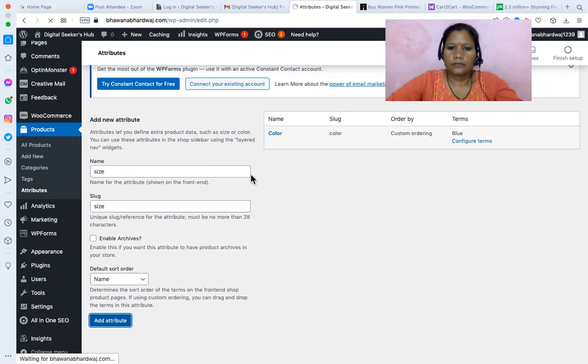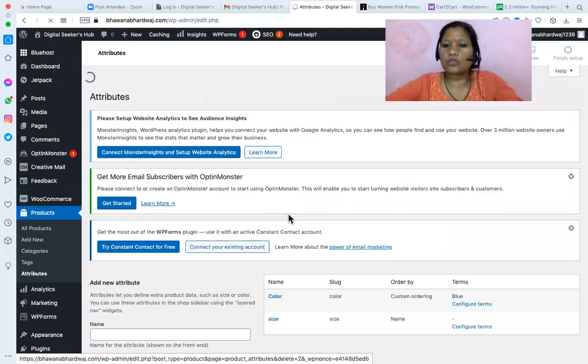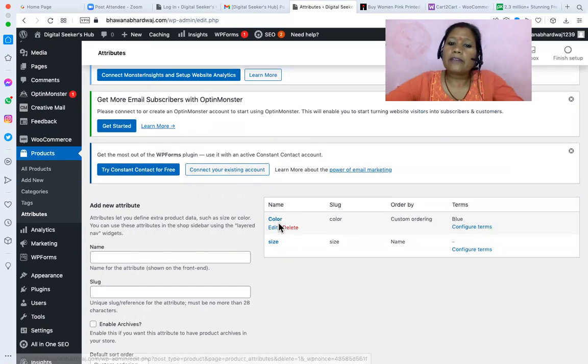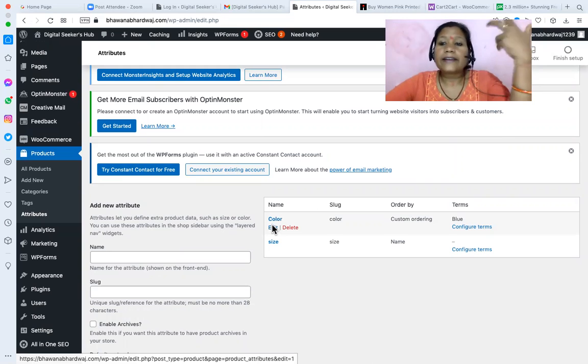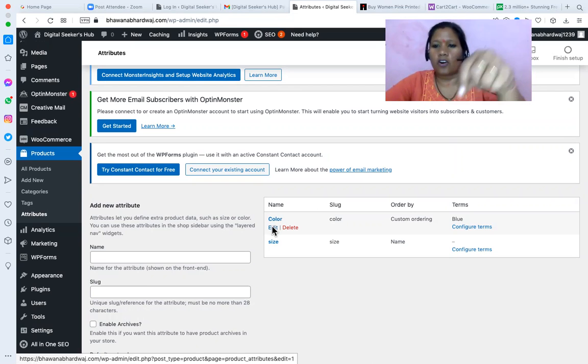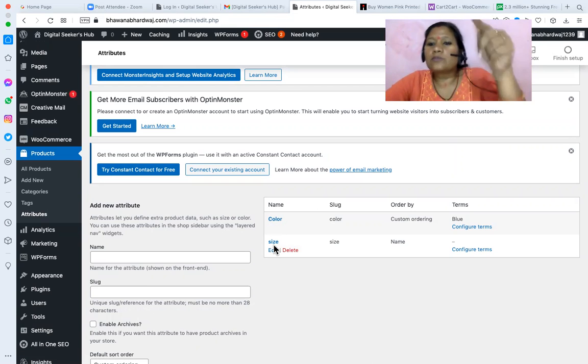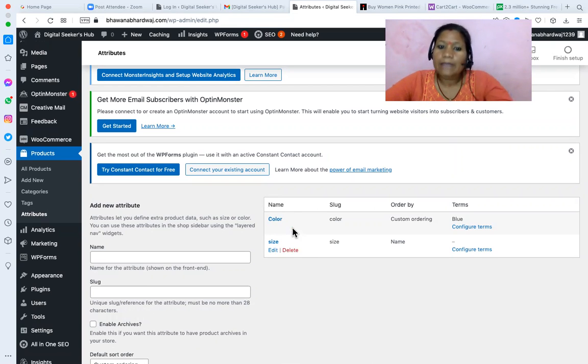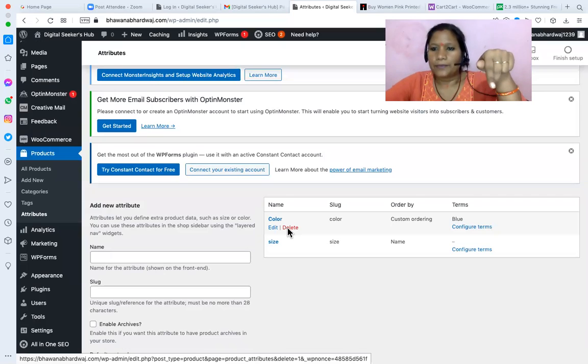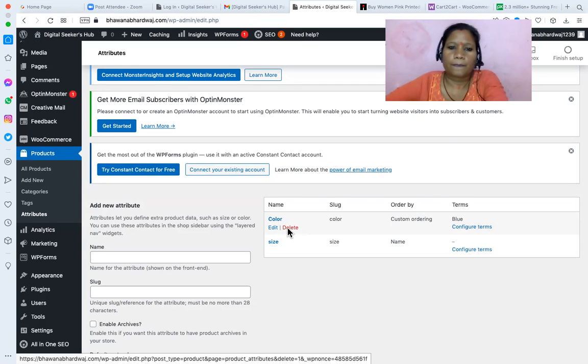So for everything, we have to add an attribute. Right, so that is a one-time job. Let's suppose you have added a color and size. You need not add it repeatedly. When you have added the colors red, green, blue, yellow, that is also a one-time addition. Next time you add a product, you just have to select whether the product is available in the red color or not, whether the product is available in the small size or not. So you add the attributes one time, and the values of the attributes also one time. Next time onwards, you are selecting that the product is available in these attributes and what the value of those attributes is.